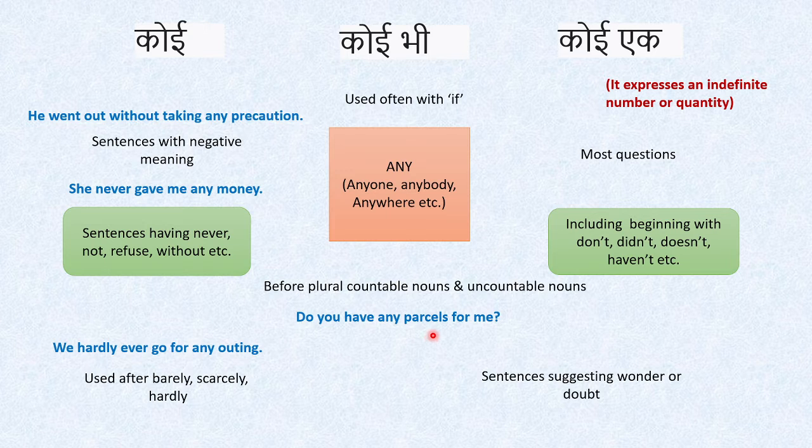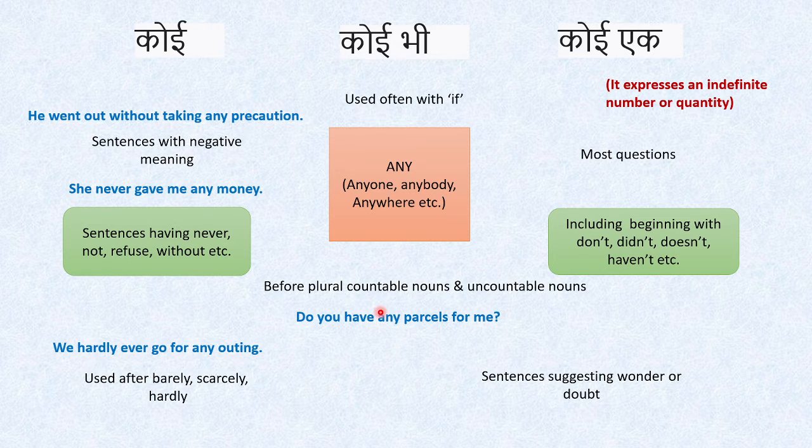So parcels जो है वो countable है लेकिन plural है तो यहाँ पे a या an नहीं आ सकता. So therefore, do you have any parcels for me? We are using any. Now why aren't we using some here? Because in most questions we will be using any. So I'll be dealing with this just after a while. So do you have any parcels for me? It is a question and we are using any.